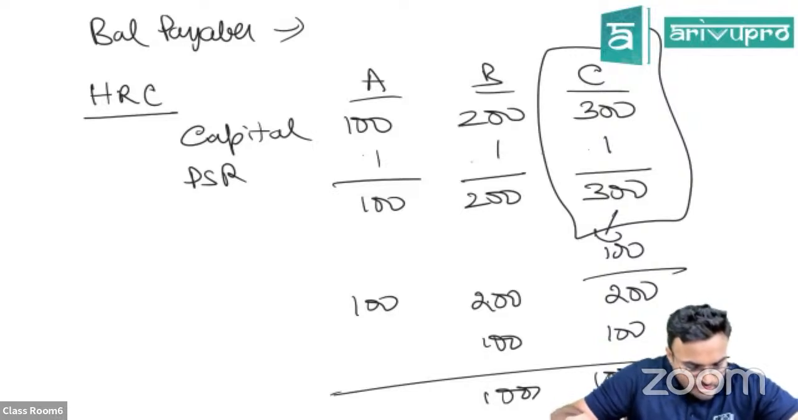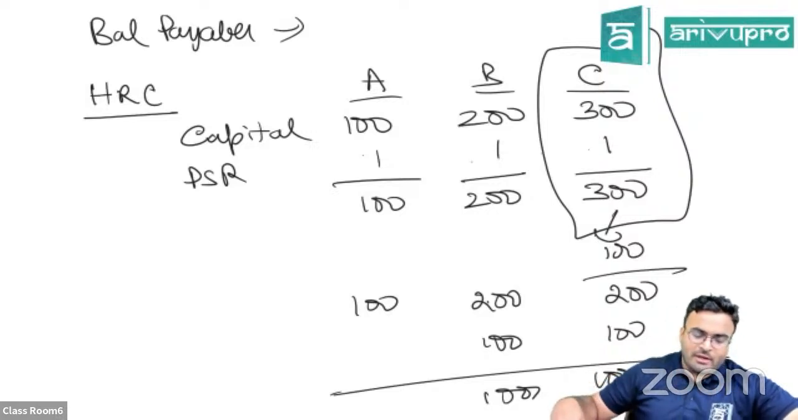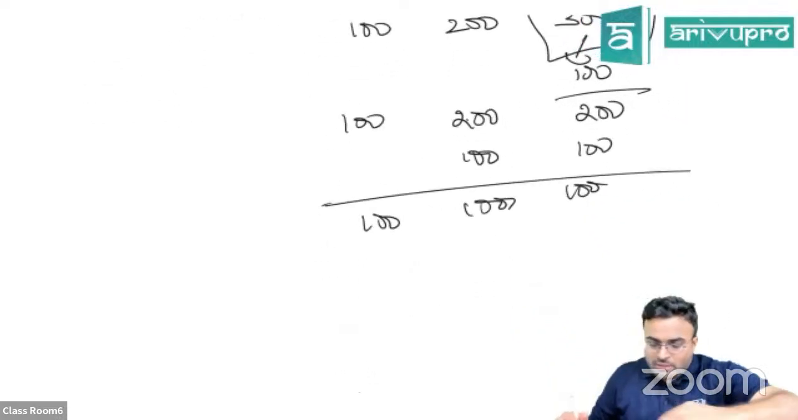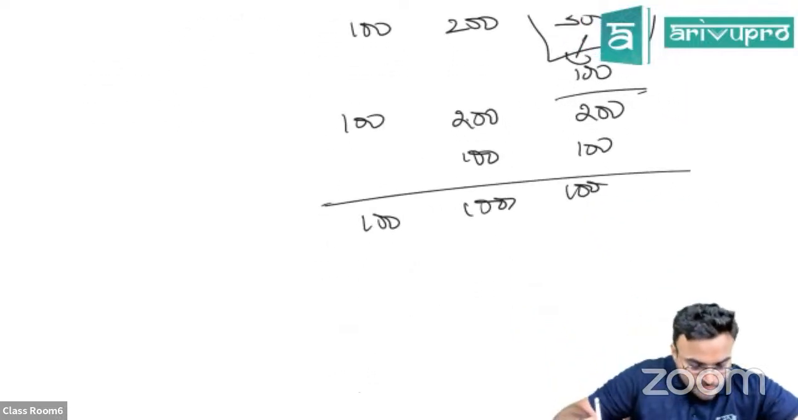Okay, I guess it's done. Let's go further. Guys, incomplete records, I can't explain that chapter to you. Only doubt clearing we can do right now.